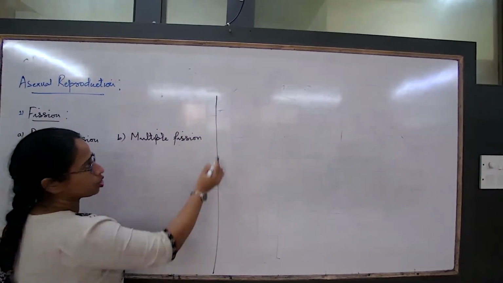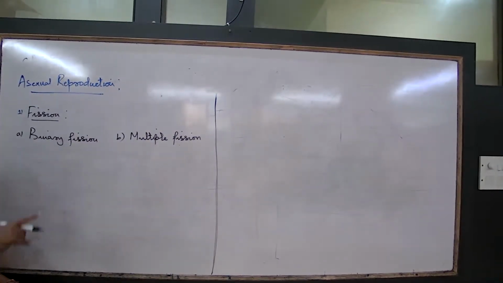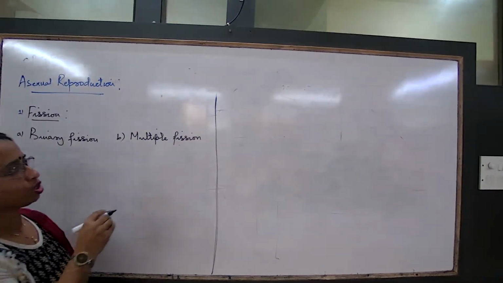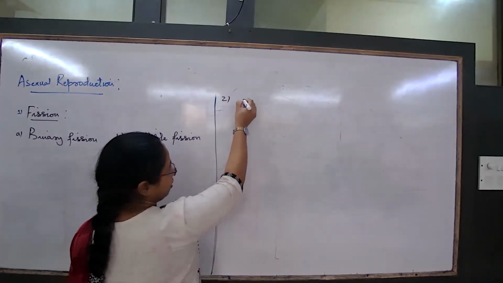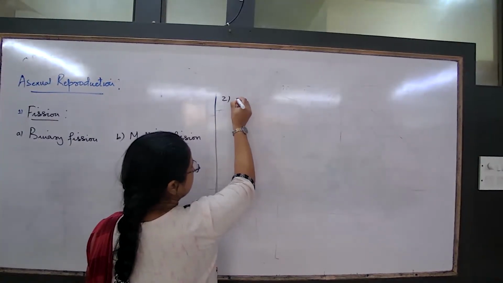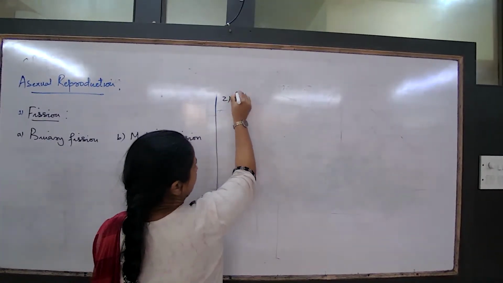Apart from these two methods of fission, there are so many other types of asexual reproduction also. Which are the other methods of asexual reproduction? Let me talk about the second. The second method of reproduction would be budding. Let us talk about some specific methods.